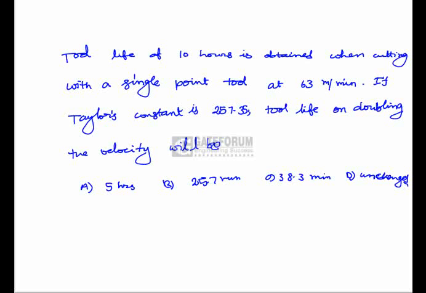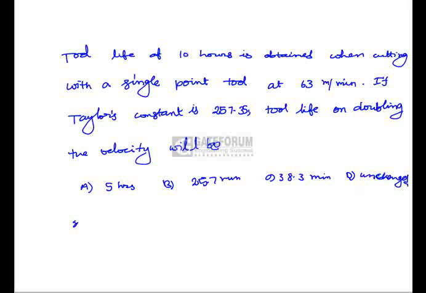Tool life of 10 hours is obtained when cutting with a single point tool at 63 meter per minute. If Taylor's constant is 257.35, the tool life on doubling the velocity will be: options are 5 hours, 25.7 minutes, 38.3 minutes, and D is unchanged.